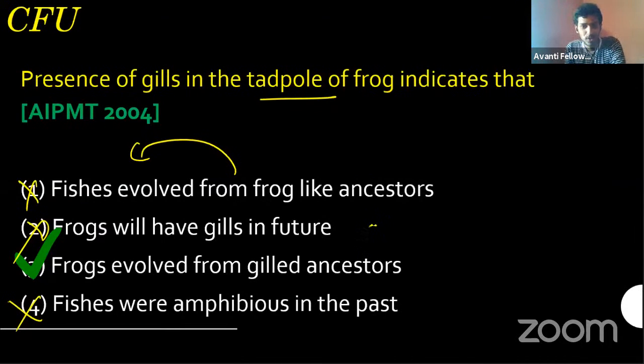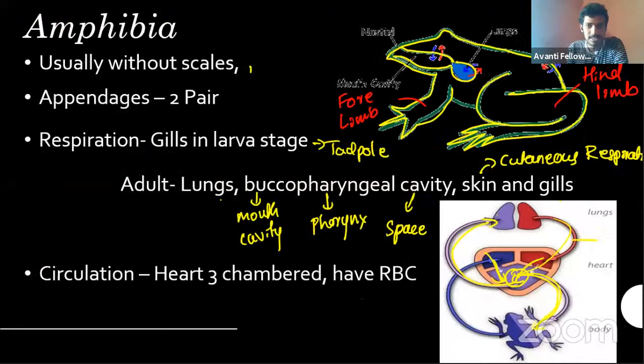Last slide I have to show. Okay. So this is the last slide. As you can see here, the buccopharyngeal cavity is here, lungs are here, and cutaneous respiration. The respiration through skin is also happening. There are no gills in the frog. Okay. So remember that. So I think we can move on.